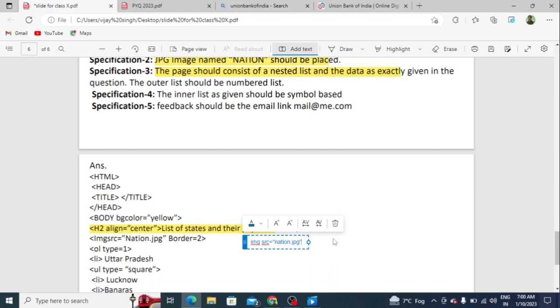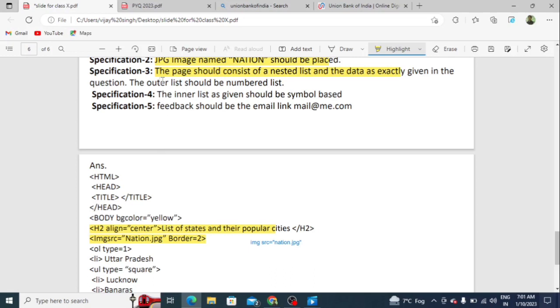This is clear. Here in specification 2 you have to insert the image, but by mistake there is no gap between img and src. So you have to write img, then space, src equals nation.jpg and border equals 2.